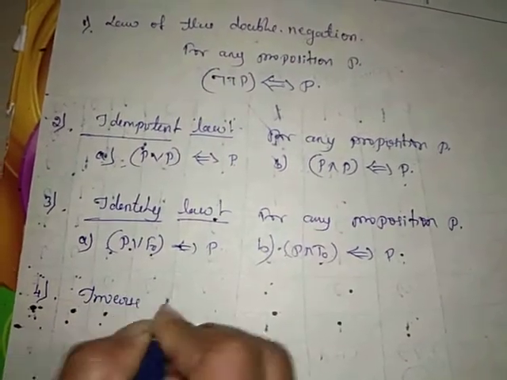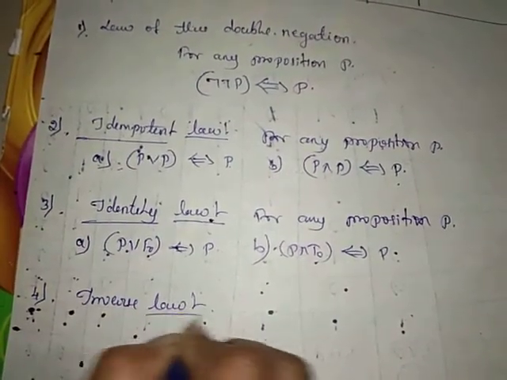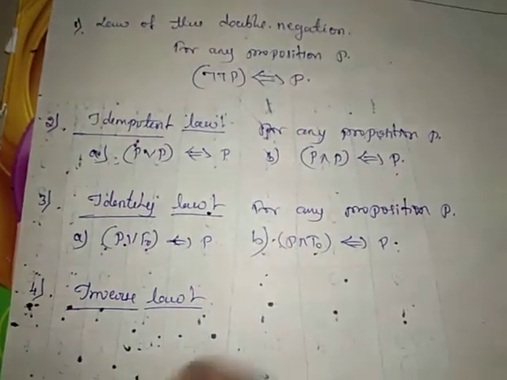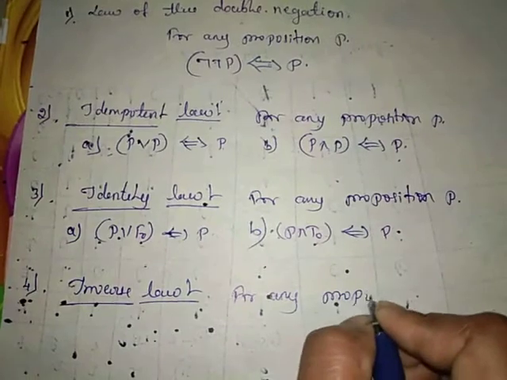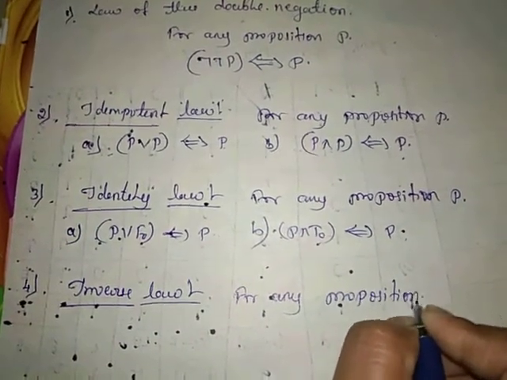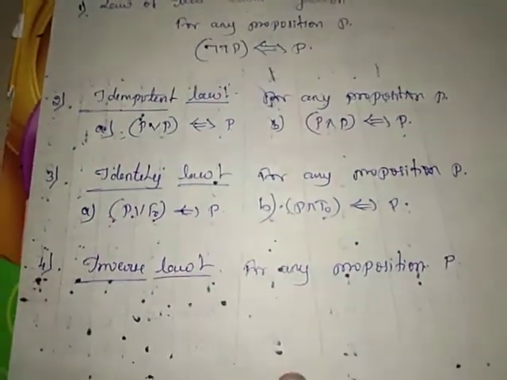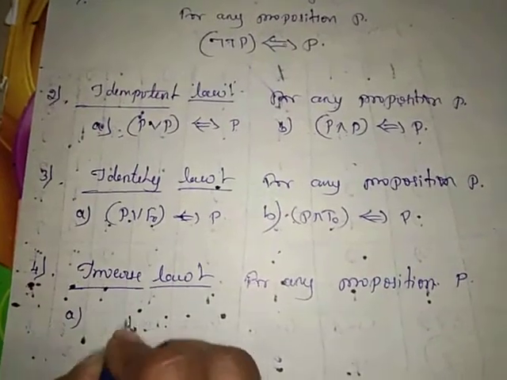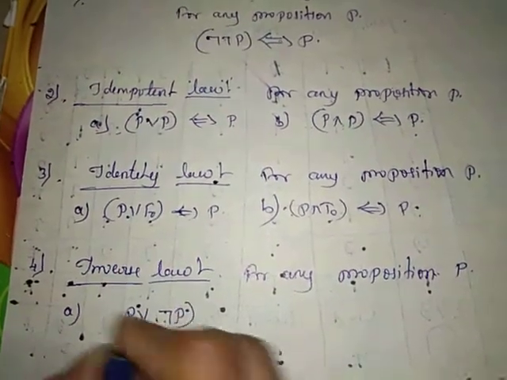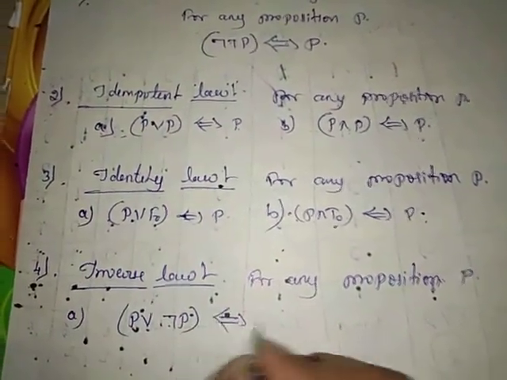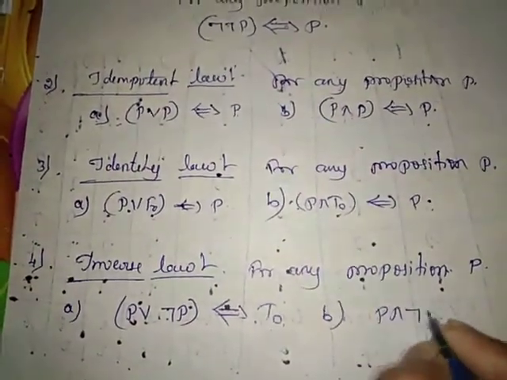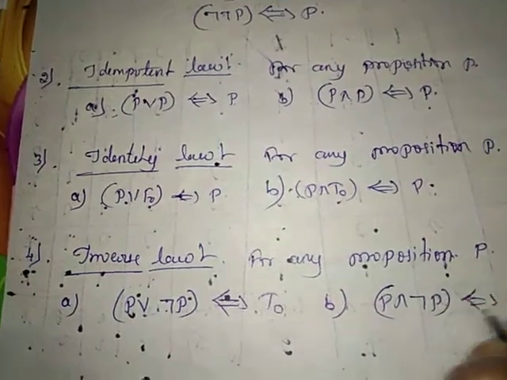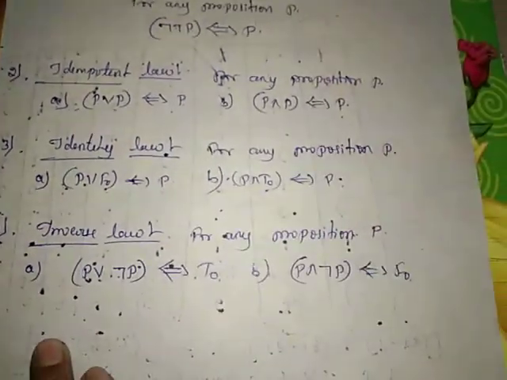Now see the next one, that is the inverse law. So the inverse law states that for any proposition P, P or negation of P is equivalent to T naught, and also P and negation of P is equivalent to F naught.